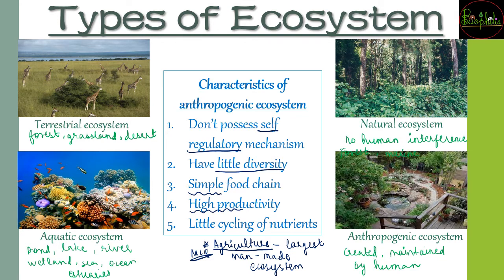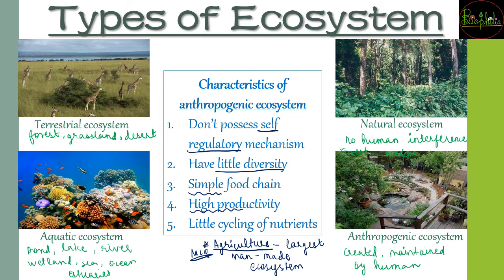For example, in agriculture lands, अगर आपने fertilizers या different kinds of pesticides वगैरह use किया है, उसकी वजह से productivity बढ़ जाएगी, and that is going to be because of man has been interfering. Natural ecosystem में वैसे नहीं होगा, but in the case of man-made you can have this opportunity of having high productivity.